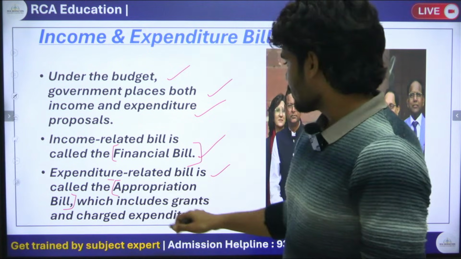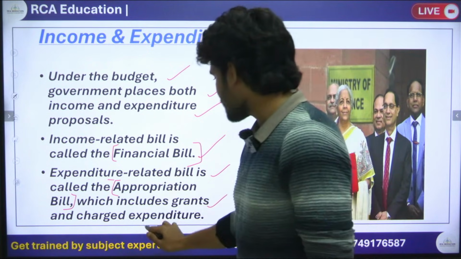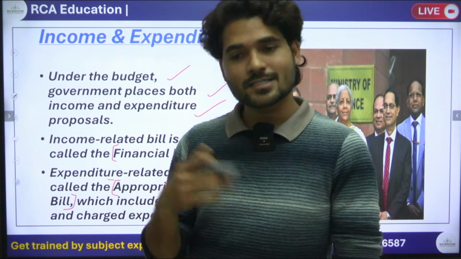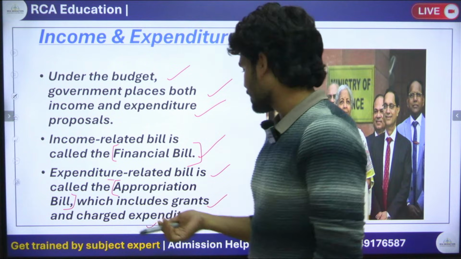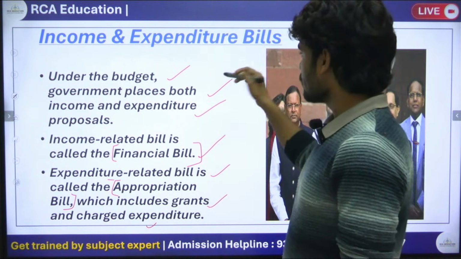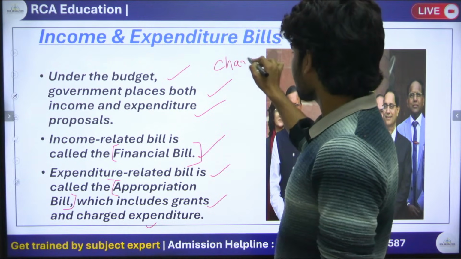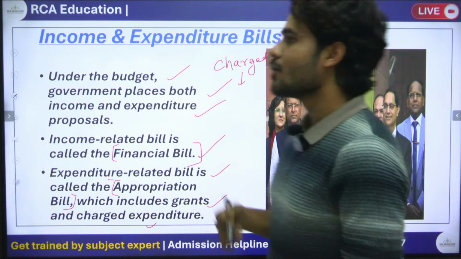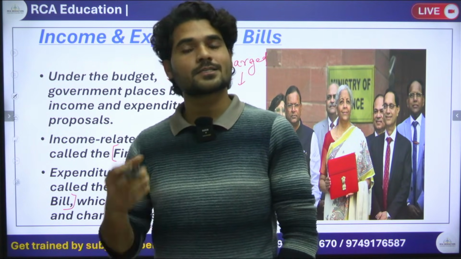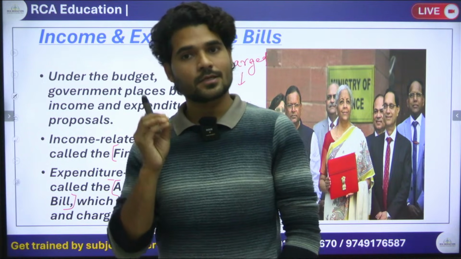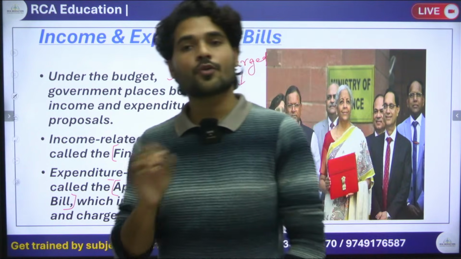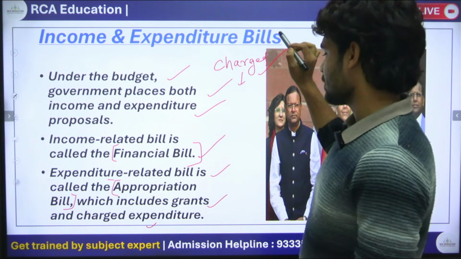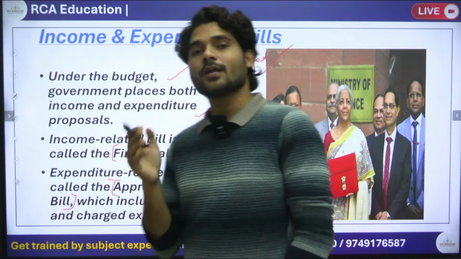In this appropriation bill, grants and charged expenditure are both included. What are grants and what is charged expenditure? Charged expenditure is the type of expenditure which is certain, important and necessary, and which requires no voting in the Parliament. And grants require the voting of the Parliament.